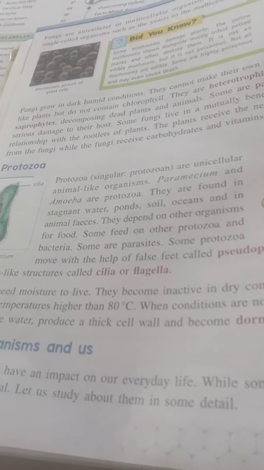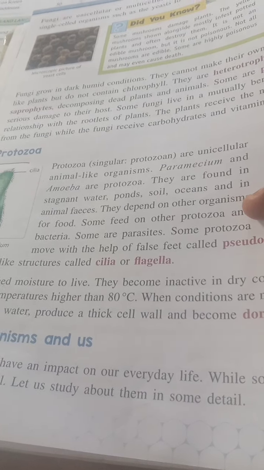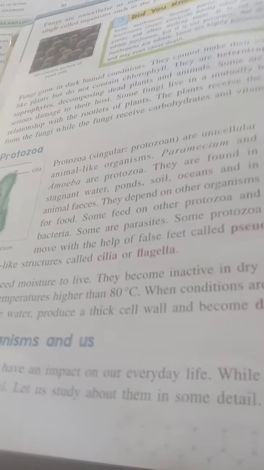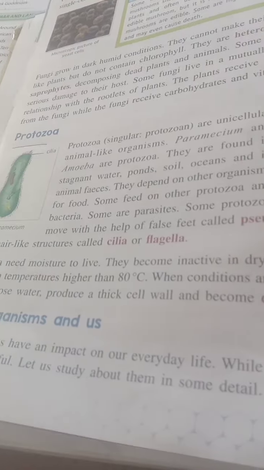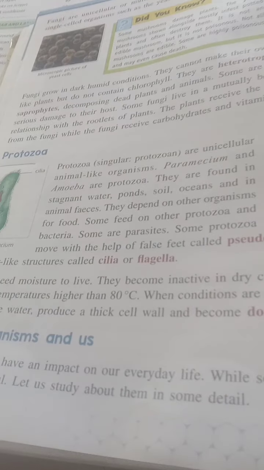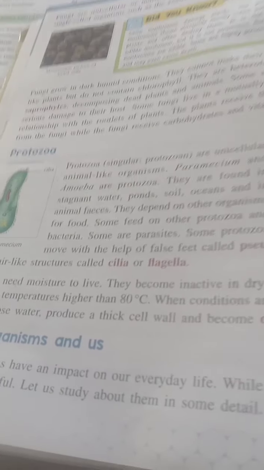Paramecium and amoeba are protozoa. That's the best example of protozoa, amoeba and paramecium. They are found in stagnant water, plants, soil, oceans, and in animal waste materials.